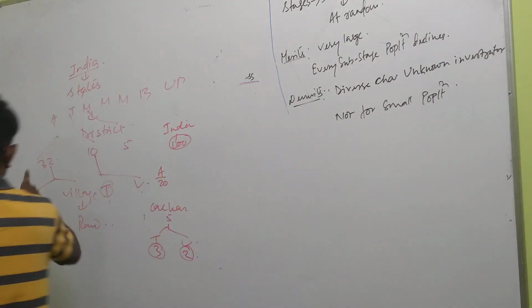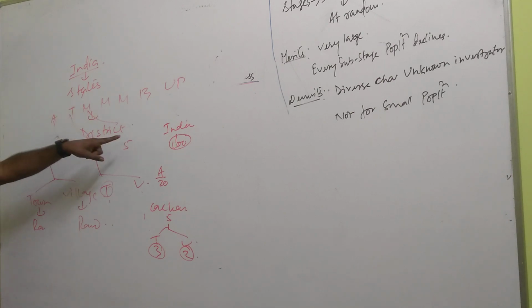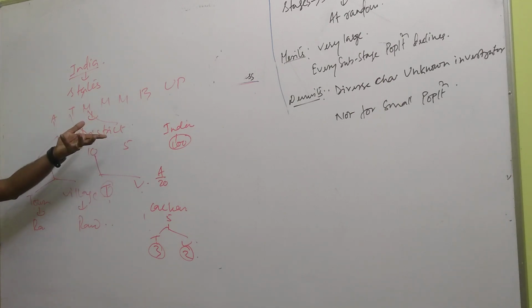I just said I don't know how many districts Tripura has, I said it randomly just for you to understand. But when working as an investigator, you must know how many districts Tripura has, otherwise the division could not be done. Ankit, getting? The investigator must know how many districts are there in Bihar, otherwise the division could not be done. Once the division is done in district, the investigator must know how many towns and how many villages are there in each district.